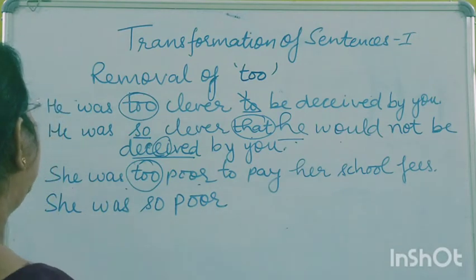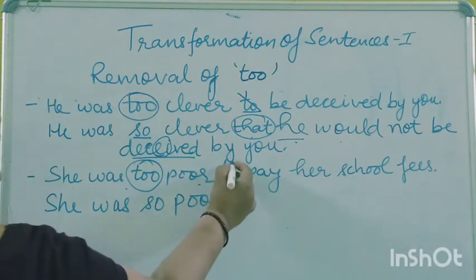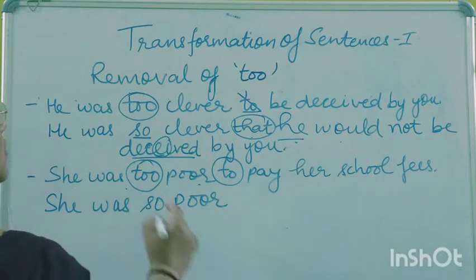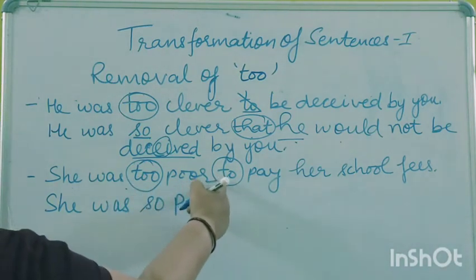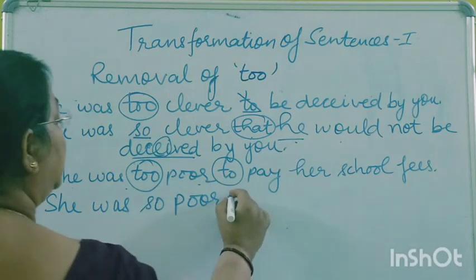She was so poor, and the tense you always have to take care of. "Too" we remove and write down "so", and "to" we remove and write down "that".